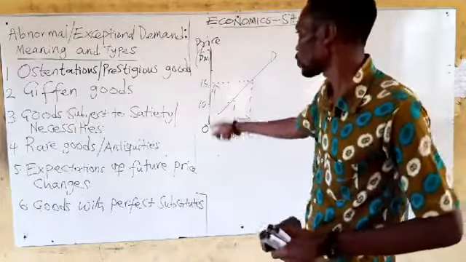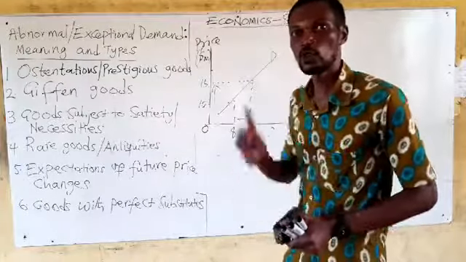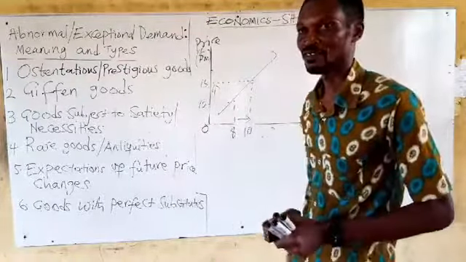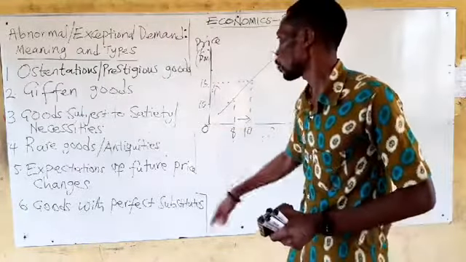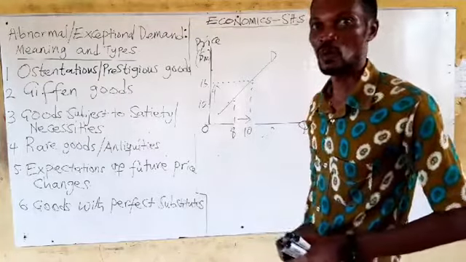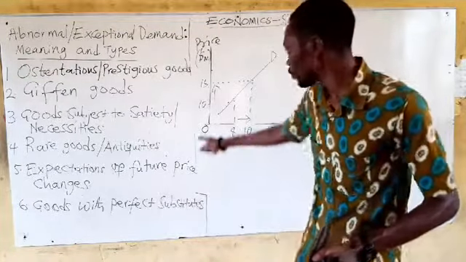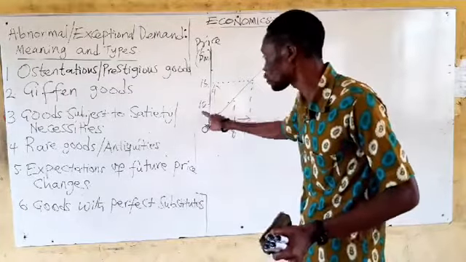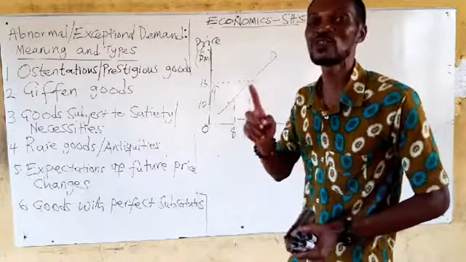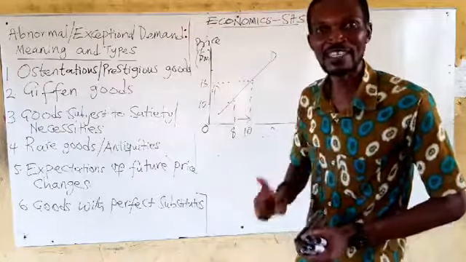And somebody comes to you, the price today is $10. You know it's going to drop to $2 tomorrow. And somebody says, oh, I'm selling mine at $8. Will you buy? I guess you will not buy. Even though the price has fallen from 10 to 8, you are not going to buy, because you are waiting to take advantage of tomorrow to buy at $2.